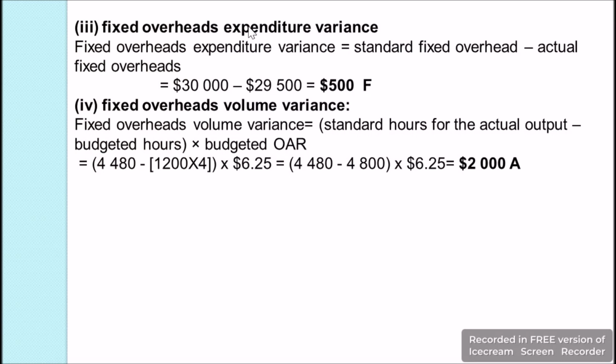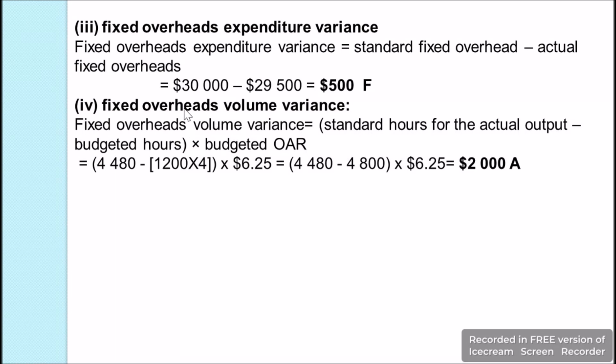Next we have fixed overhead expenditure variance. Fixed overhead expenditure variance is equal to standard fixed overheads minus the actual overheads. The standard fixed overhead was given in the beginning of the question as $30,000, and the actual fixed overhead which was given before bit C in the additional information as $29,500, and as the actual paid was less, hence it is a favorable variance of $500.